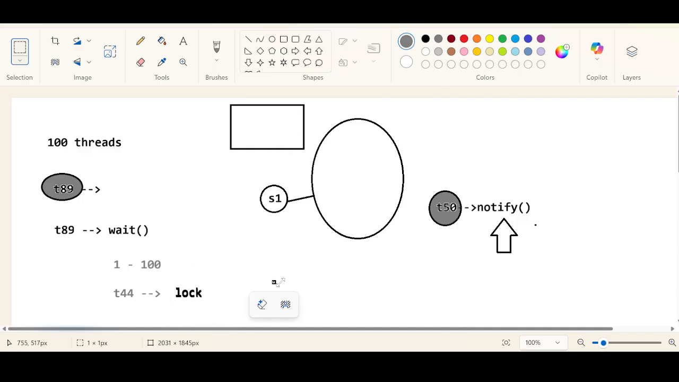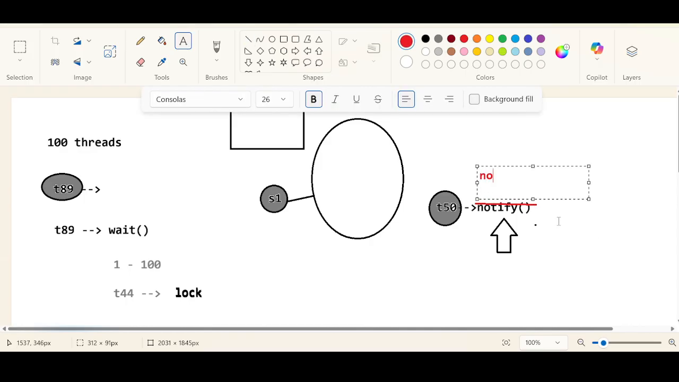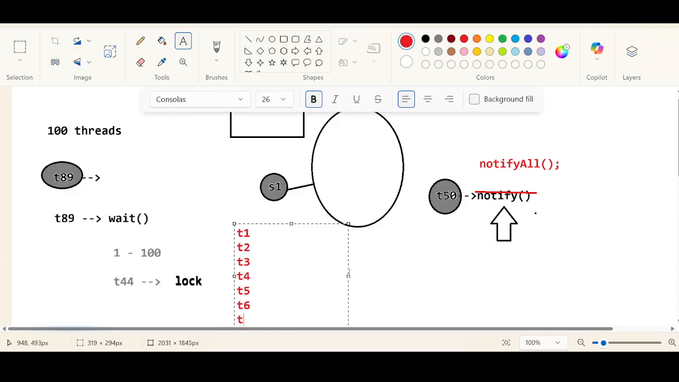It will perform the instructions. So if these things are happening, now you have 100 threads and all these things are happening on only one common object, which is a student object. Now, instead of notify, if you just use notifyAll, there might be high chances that T1, T2, T3, T4, T5, T6, T7 and some random threads, all these threads might have called the wait method at some point of time.